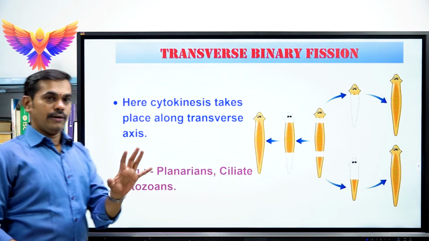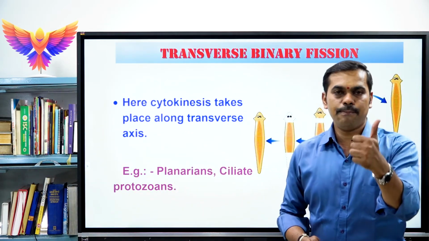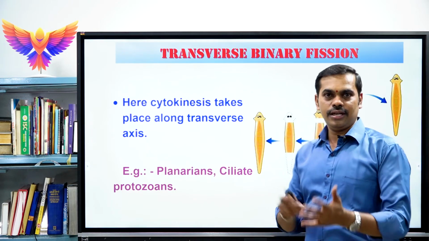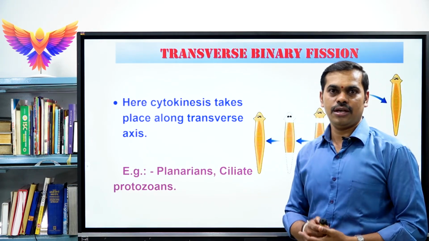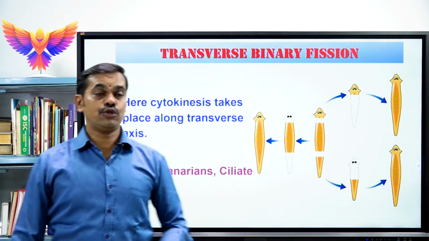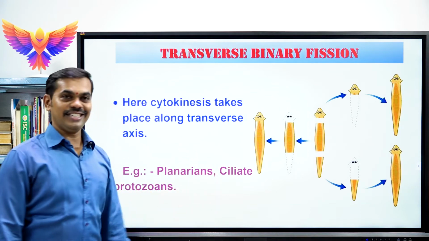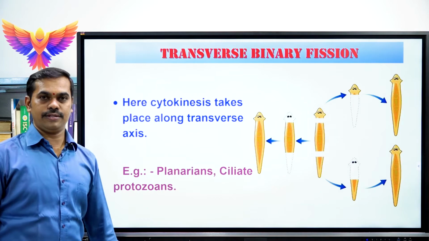So children, we have completed the three different types of binary fission. Simple or irregular binary fission, commonly seen in amoeba. Second one, longitudinal binary fission, commonly seen in Euglena. Third one, on the screen, transverse binary fission, commonly seen in planaria or flatworm and ciliate protozoans.